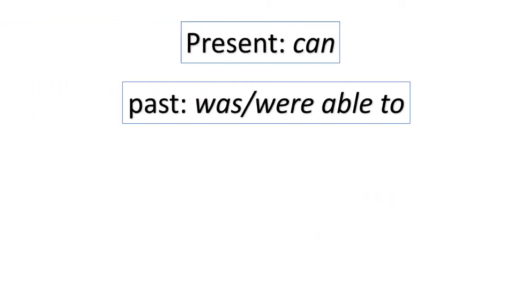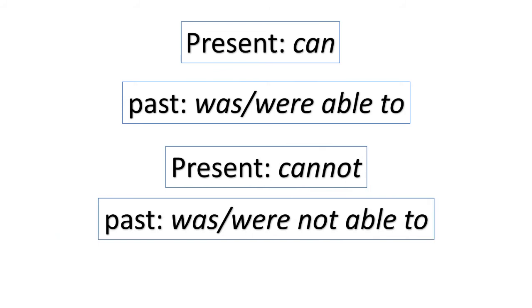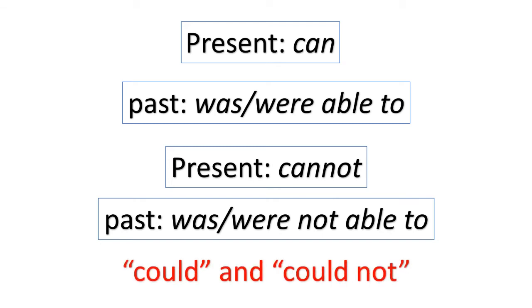Let's look at the English equivalent. So here we have the present tense. The present tense of can, of course, is can. And the past tense is was or were able to. Okay? For the cannot, the past tense is was or were not able to. Okay? So here, could and could not can be applicable in some cases, but in Japanese, these are the proper past tense of can and cannot.